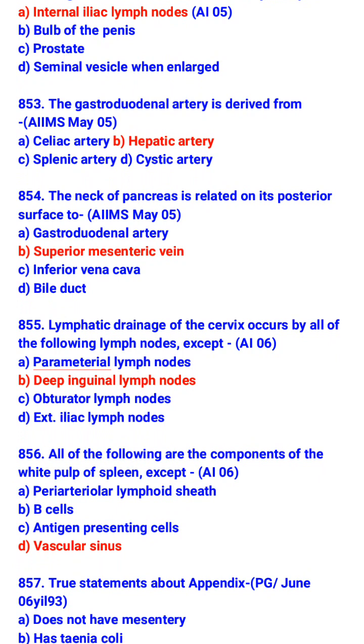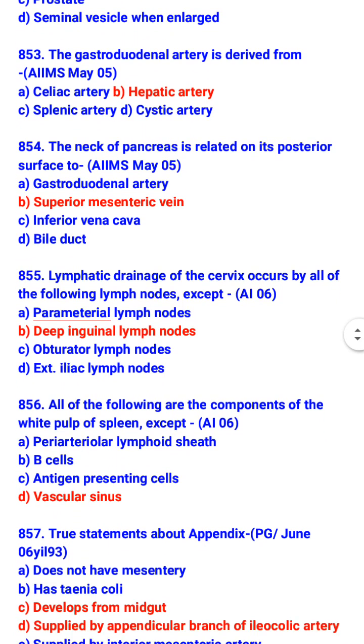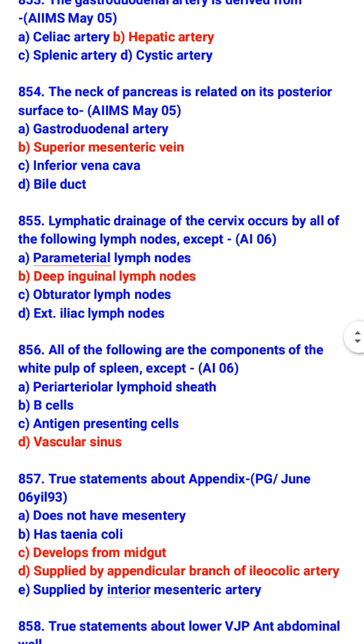Lymphatic drainage of the cervix occurs by all of the following lymph nodes except deep inguinal lymph node. So lymphatic drainage of the cervix occurs by parametrial lymph node, obturator lymph node and external iliac lymph node. All of the following are the components of the white pulp of spleen except vascular sinus. So which are the components of white pulp of spleen? Periarterial lymphoid sheath, B cells and antigen presenting cells.